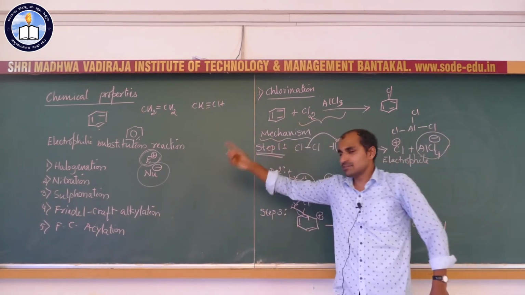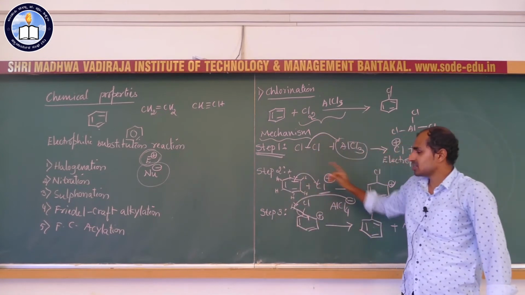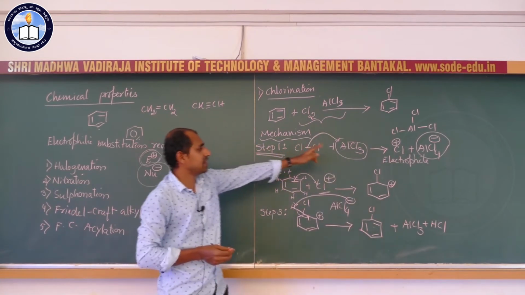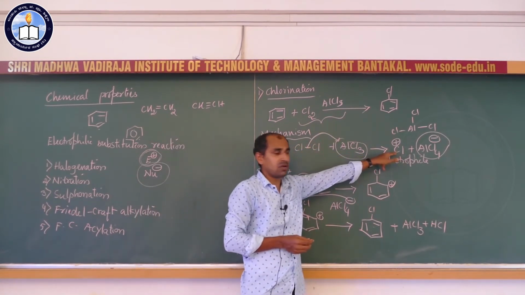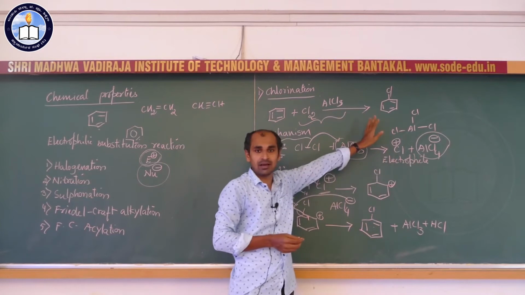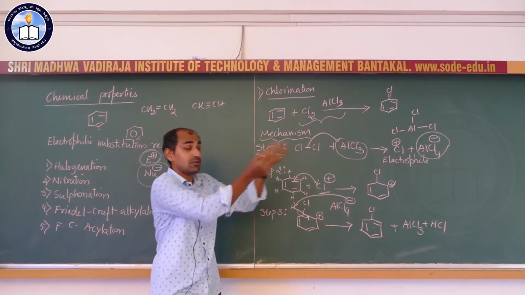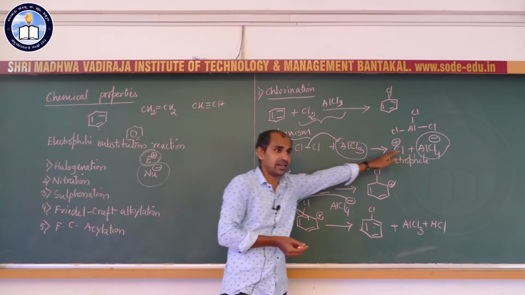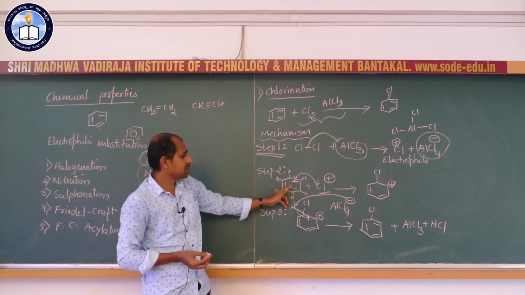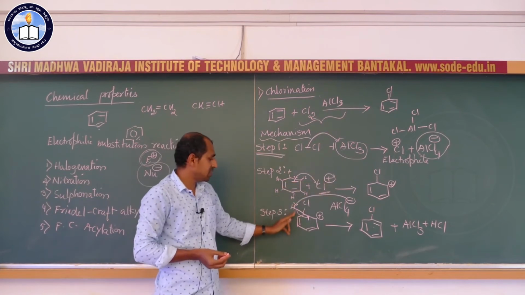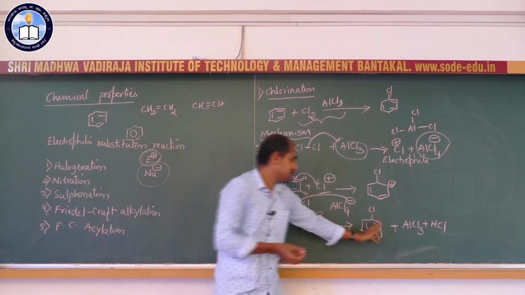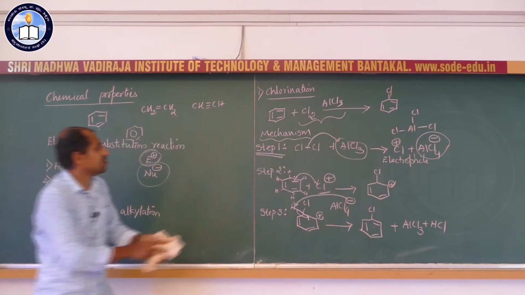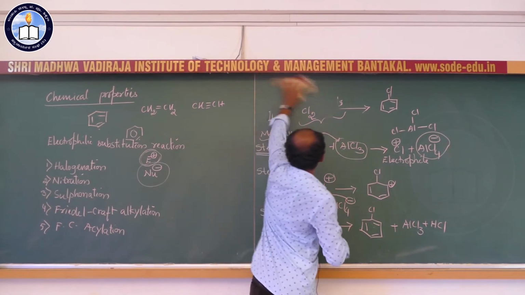So, for the next 4 reactions also the steps are identical, very similar. So, first step will be generation of electrophile. For chlorination, the electrophile is chloronium ion. For nitration, the electrophile could be different, but the type of reaction is the same, generation of electrophile. Second step, reaction between benzene and electrophile. Third step is re-aromatization leading to the formation of a product. So, this is the first electrophilic substitution reaction called chlorination.